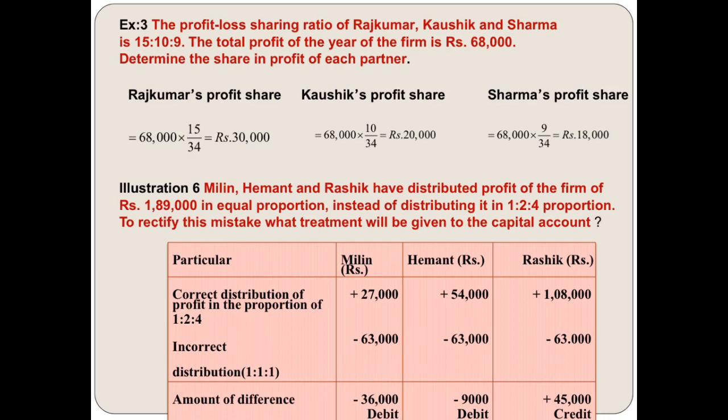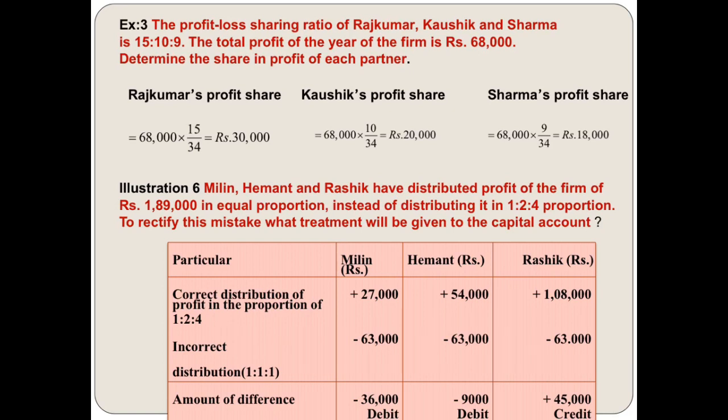So first of all, we make a table like this. Particulars: partners' names Milind, Hemant and Rasik. What is the correct distribution? The correct ratio is 1:2:4. So first distribute 1,89,000 in 1:2:4. That means 1 by 7, 2 by 7 and 4 by 7. So that is equal to 27,000 for Milind, 54,000 for Hemant and 1,08,000 for Rasik. And put it in the Milind, Hemant and Rasik columns with a plus sign. So first we write the correct distribution with plus sign: 27,000, 54,000 and 1,08,000.